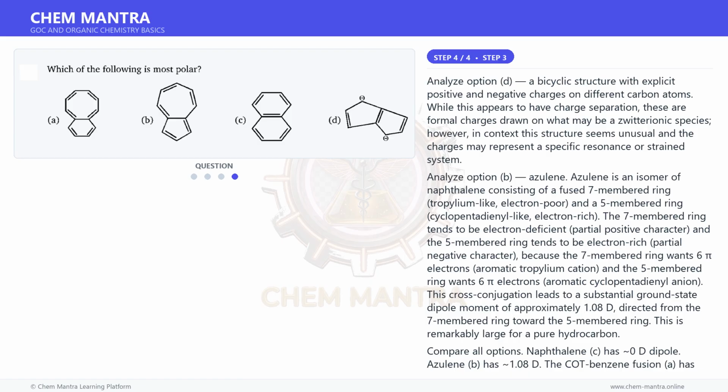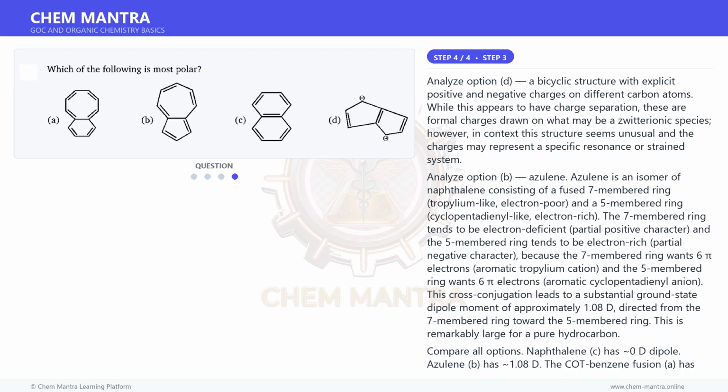This cross-conjugation leads to a substantial ground state dipole moment of approximately 1.08 D, directed from the 7-membered ring toward the 5-membered ring. This is remarkably large for a pure hydrocarbon.